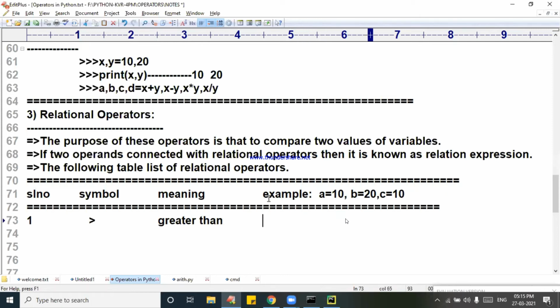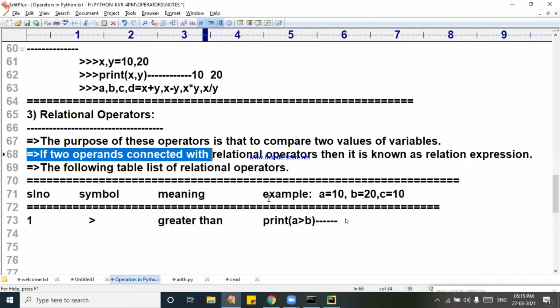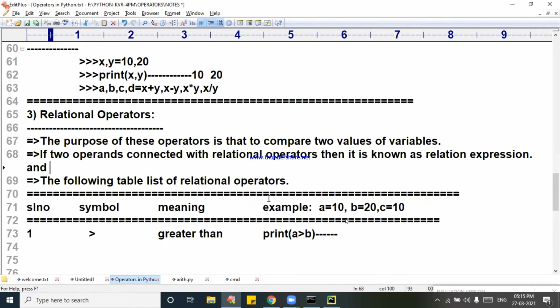Now what is an example? Now I am writing print of A greater than B. I want the answer. A greater than B is called what expression? Relational expression we can call. A relational expression always gives either true or false. See carefully this line: if two operands are joined with a relational operator, then it is known as a relational expression. And it gives either true or false. True or what? False.